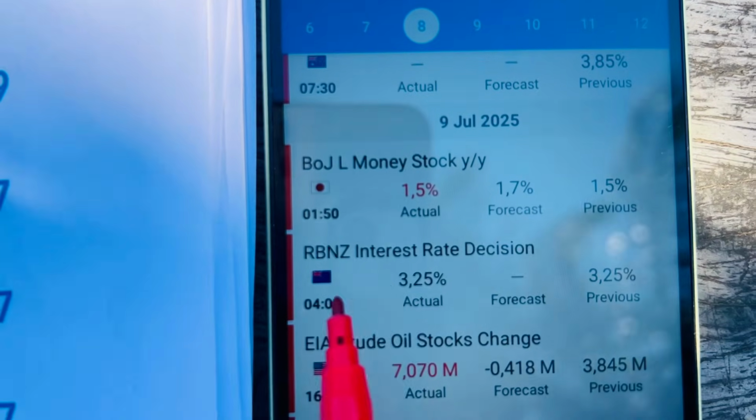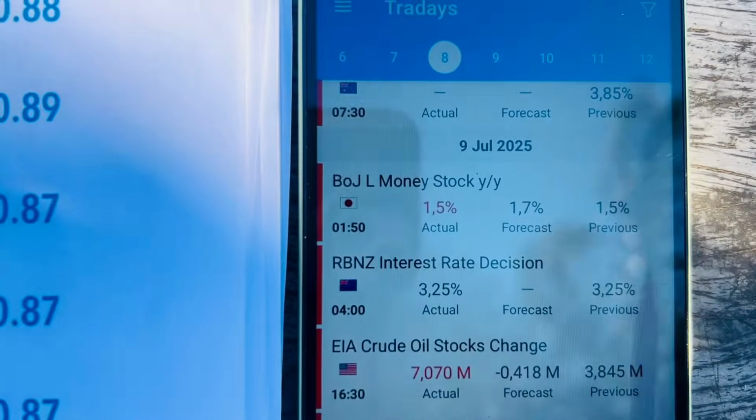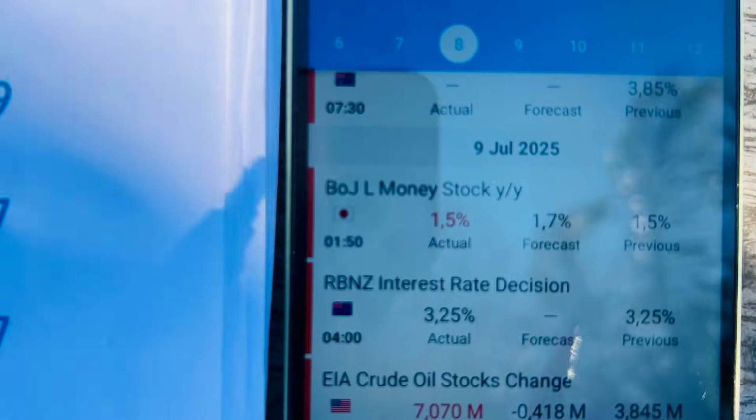Yes, these are the news that I'm talking about. This RBNZ, these are the news interest rate that I'm talking about. These are the news that you should be looking for to trade. Now, how do you go about that?